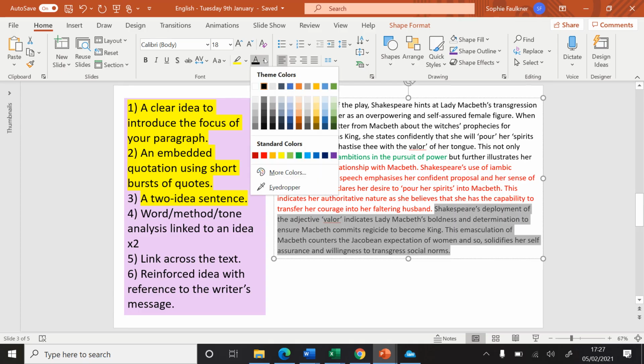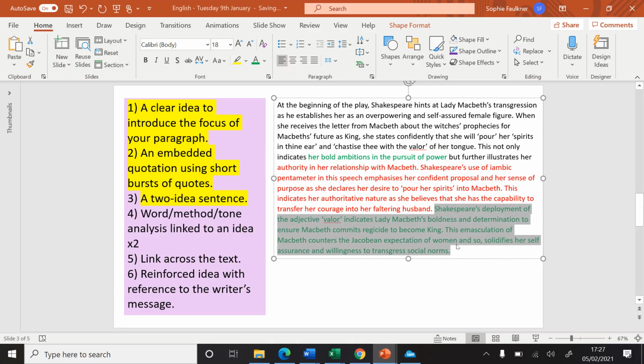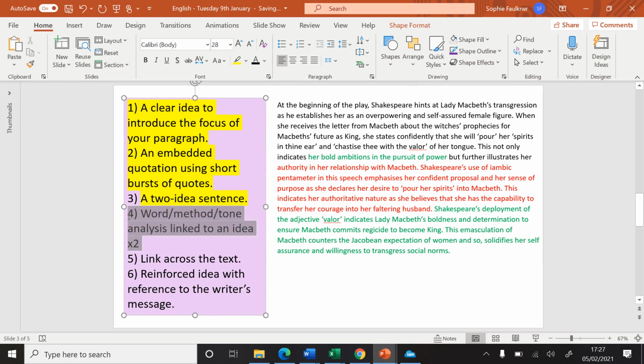You might be sitting here thinking, oh my god, I would never be able to write that. And the answer is yes, you would, because you're going to do it in a minute. Okay, so now I've done my analysis and it's time to make my link. So the idea that, and then I need to state my idea for this paragraph, Lady Macbeth is overpowering. And then I need to say whether it's supported or challenged. I'm going to do a support.